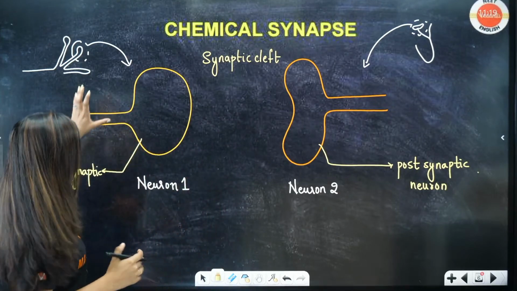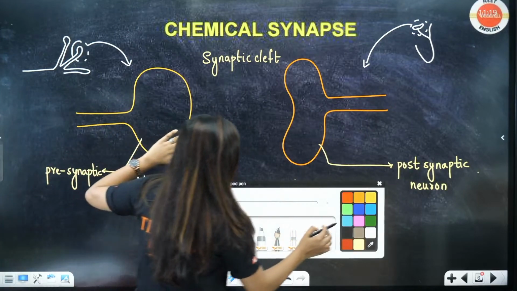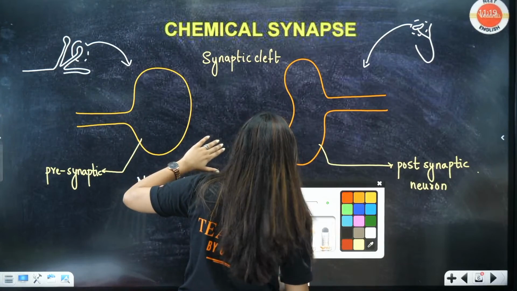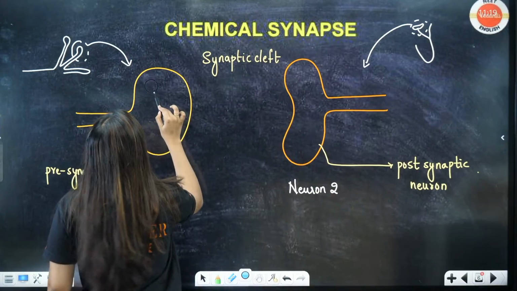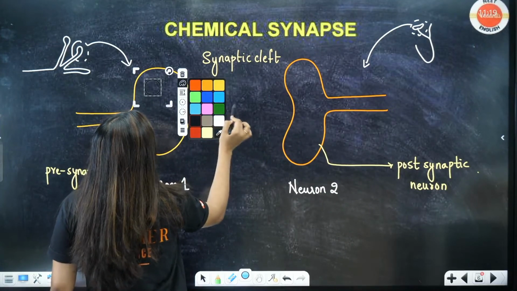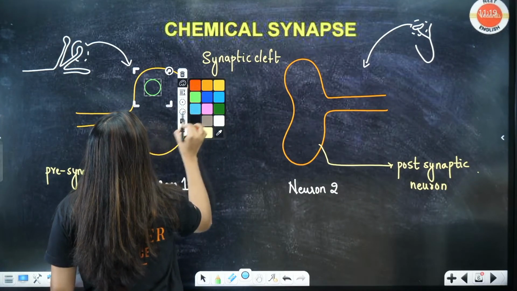Now, in this presynaptic neuron, students, what is going to be there? There are going to be neurotransmitters, right? Synaptic vesicles are going to be there.